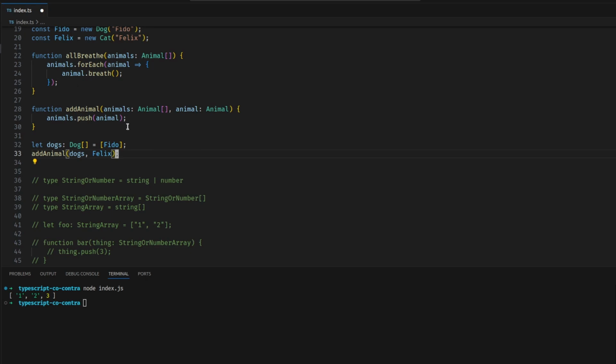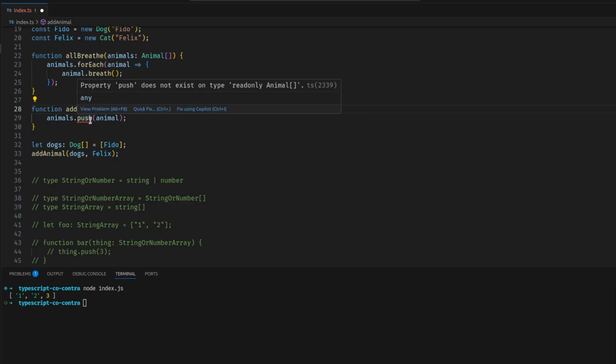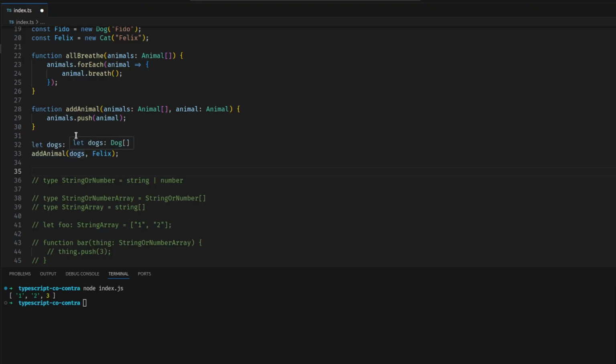Now, we can actually change this by calling one of these out as read-only. We can actually get the error to show, like, oh, covariance doesn't work here. But if we pass this dogs array in and try to add Felix the cat onto that dogs array, it's going to let us do it. TypeScript's going to let us do it, even though it shouldn't, because this is contravariance and we shouldn't be allowing that. Now, here's a question.